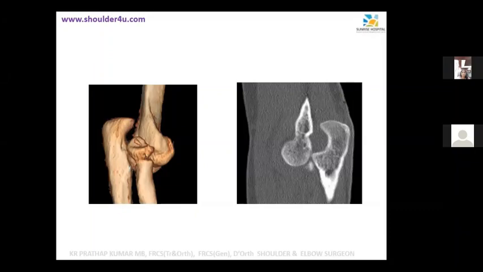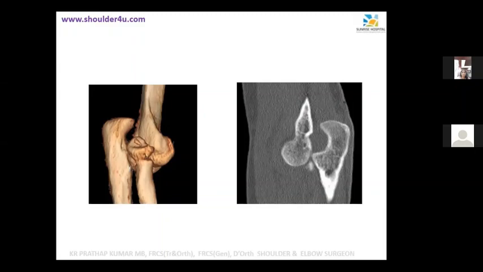This is a CT with 3D reconstruction showing posterior dislocation of elbow with radial head fracture and coronoid fracture. Coronoid is intact there. Okay, can you modify your statement of radial head fracture? What sort of radial head? Is it displaced? It's a displaced fracture, sir.